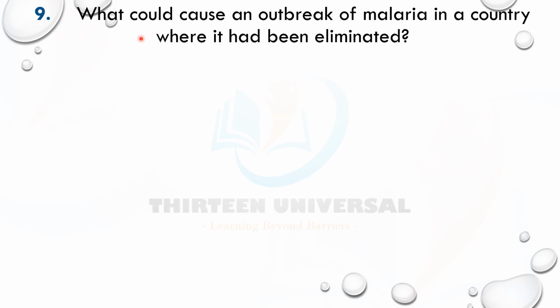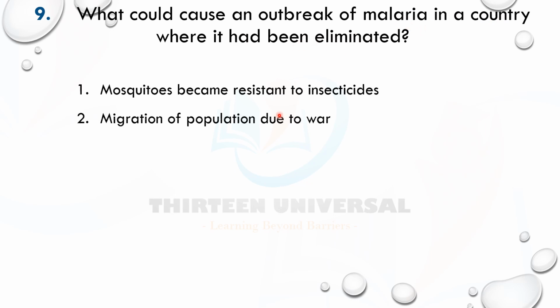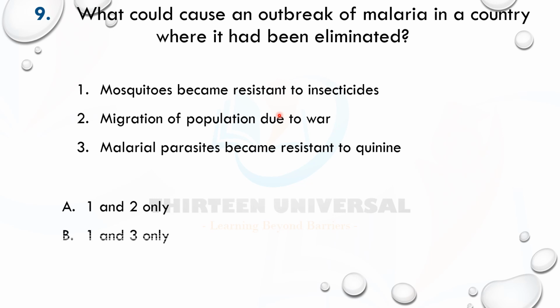Okay, let's go back. What could cause an outbreak of malaria? Look at it, malaria again, in a country where it had been eliminated. This is malaria. Okay, what could cause an outbreak? Try this. I want you to try it. Okay, number one, mosquitoes became resistant to insecticide. Yes, this could cause an outbreak of malaria in a country where it had been eliminated.